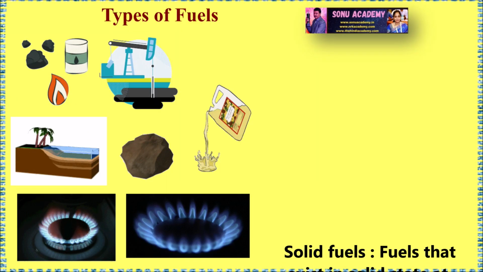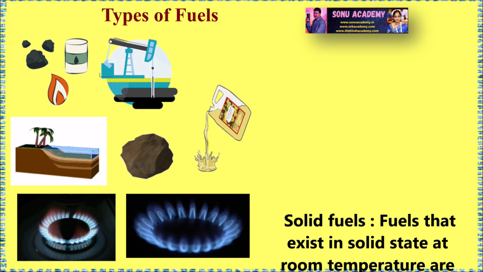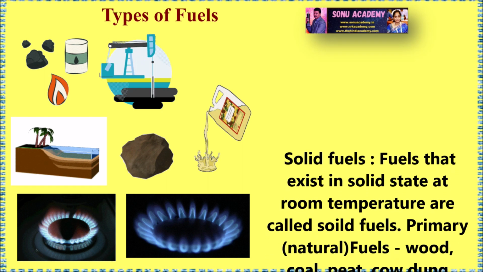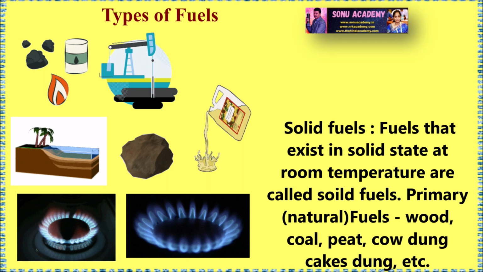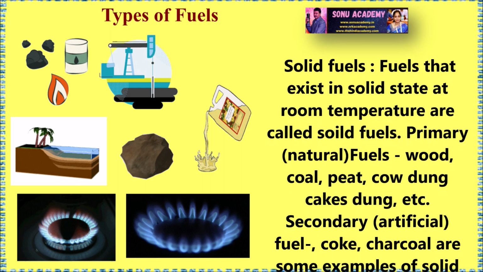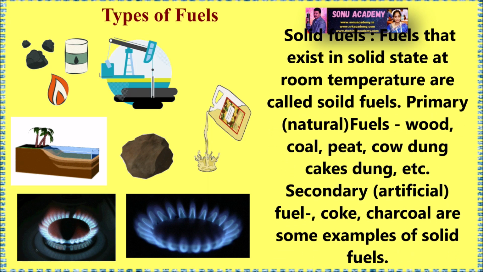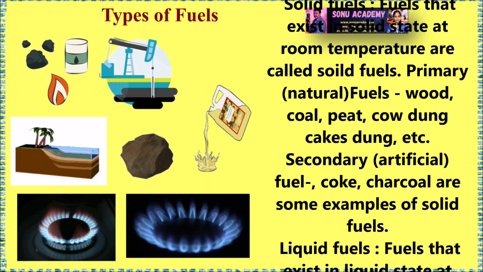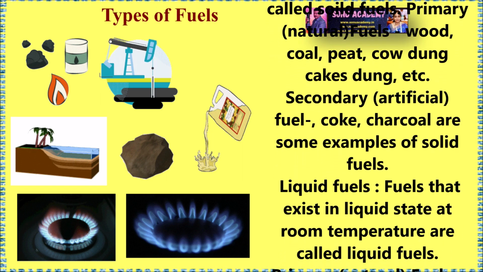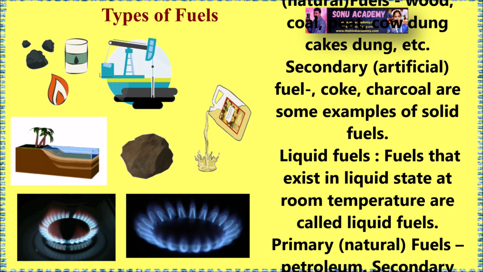Children, let us discuss types of fuels. There are three types of fuels. The first one is solid fuels. Fuels that exist in solid state at room temperature are called solid fuels. Examples of primary natural fuels are coal, wood, peat, cow dung cakes, etc. Examples of secondary artificial fuels are coke and charcoal. These are some examples of solid fuels.